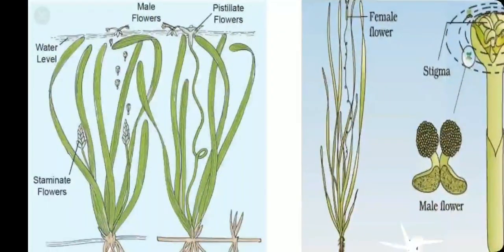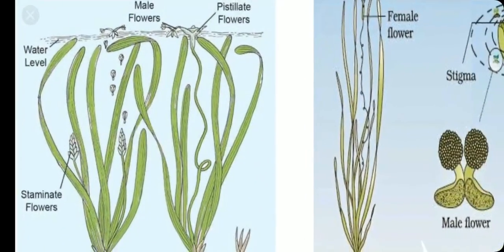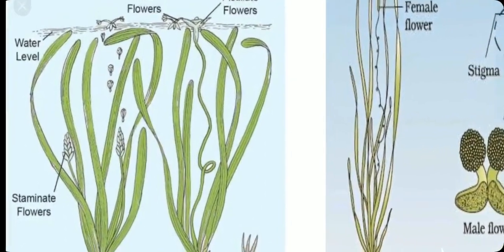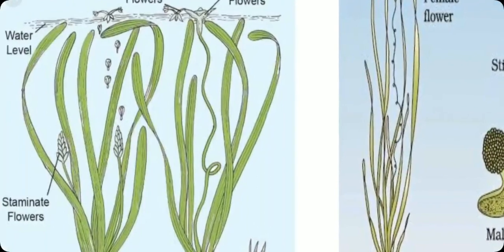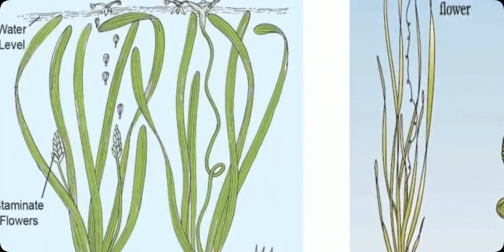The male flowers detach from their inflorescence, a cluster of flowers, come over the surface of water, and some of the pollen grains float on the surface.